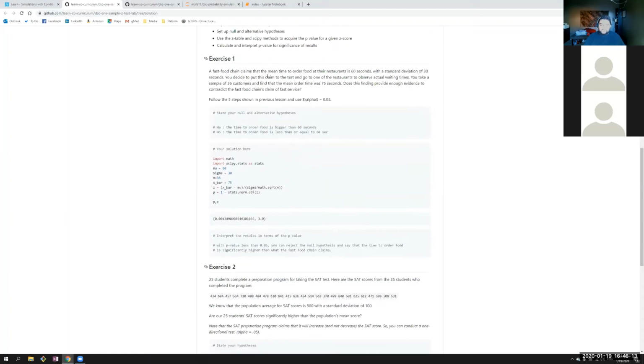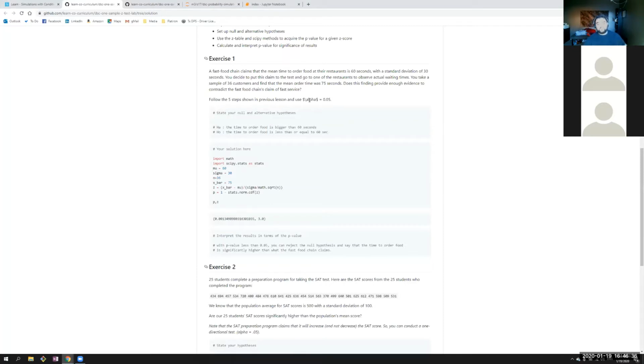A fast food chain claims that the mean time to order food at their restaurant is 60 seconds with a standard deviation of 30 seconds. You decide to put this claim to the test and go to one of the restaurants to observe actual wait times. You took a sample of 36 customers and find that the mean order time was 75 seconds. Does this finding provide enough evidence to contradict the fast food chain's claim of service?